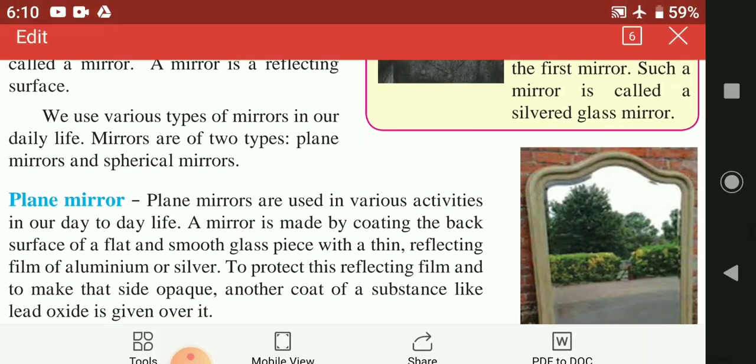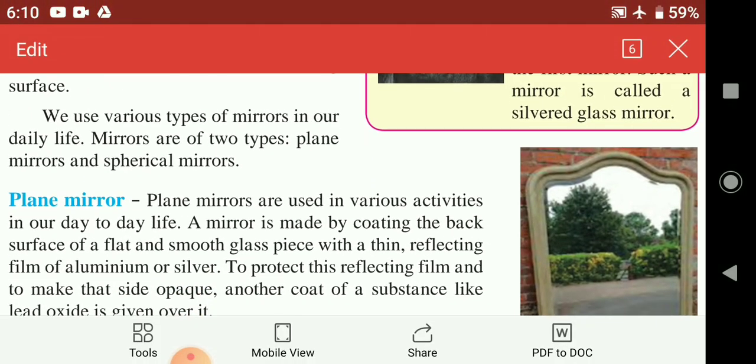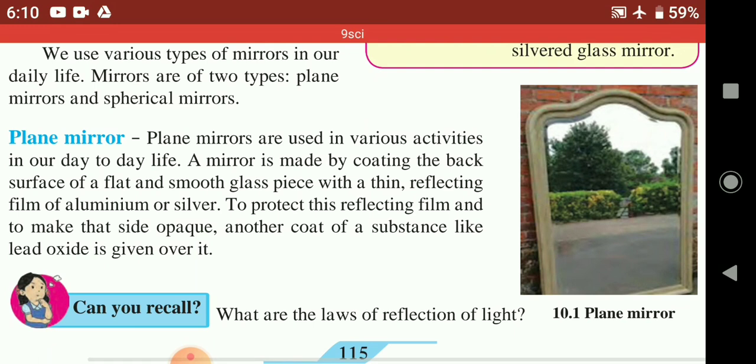A plane mirror is what we use when we are getting ready for our day to day life activities. In front of that mirror we get ready, and this reflecting surface is made from a piece of glass.